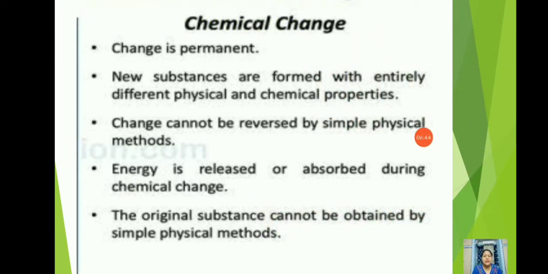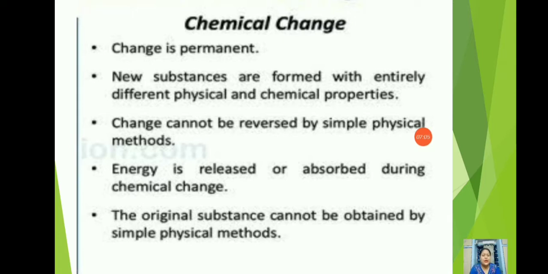Now let us discuss the different properties of chemical change. Point number 1, change is permanent, meaning chemical changes are always permanent. Point number 2, new substances are formed with entirely different physical and chemical properties.